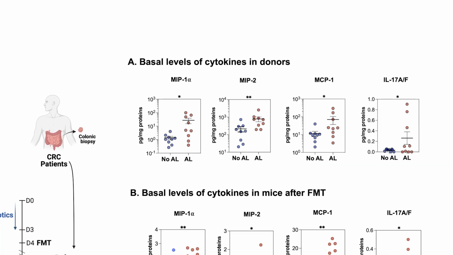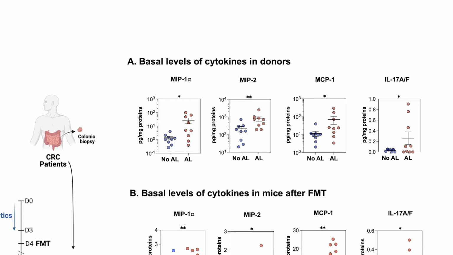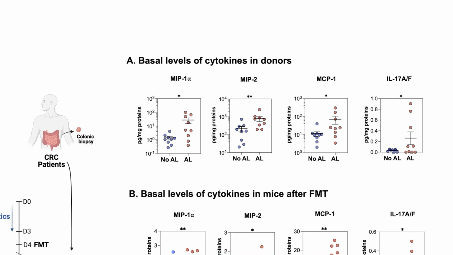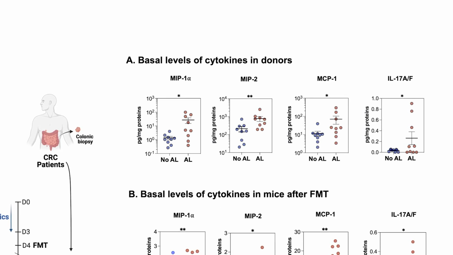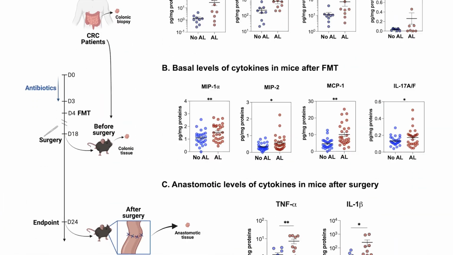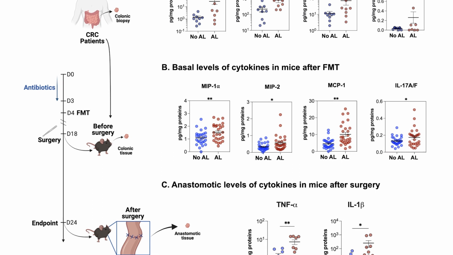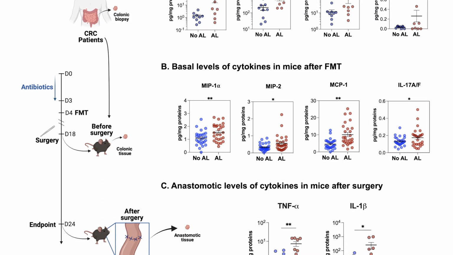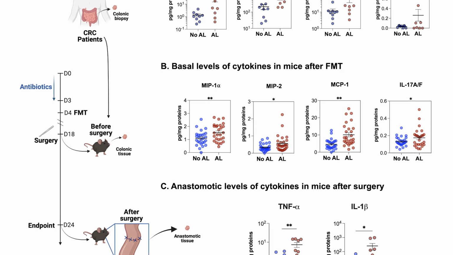questioned whether these patients have higher levels of low-grade inflammation in the gut even before surgery. And we found indeed that mucosal tissue from patients with anastomotic leak collected during surgery, even before the anastomosis has been constructed, harbor higher levels of pro-inflammatory cytokines. And interestingly, this higher level of pro-inflammatory cytokines was transferable to mice by fecal microbiota transplantation, confirming that this phenotype